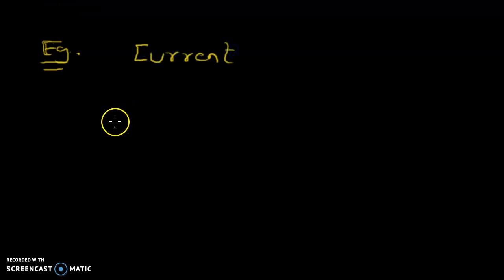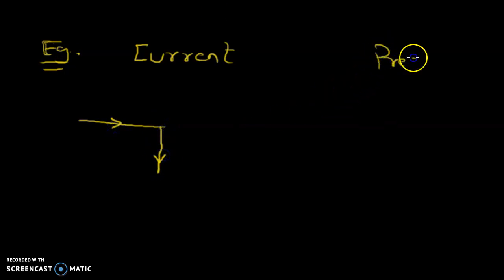So we had talked of vectors, and I gave you examples of vectors, types of vectors, and the angle between vectors. But my question to you is this: there are some quantities which have direction, like current. Current has direction. We say current flows in this direction, then current goes in this direction. Then pressure is also there.